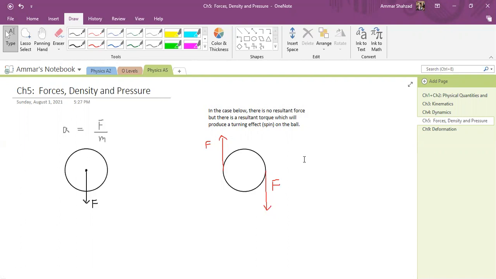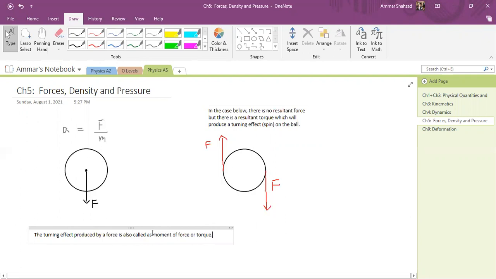So this turning effect, right? We have said the forces are balanced, but there is this turning effect of a force. This force causes the ball to spin basically. The turning effect produced by a force is also called the moment of force or torque.